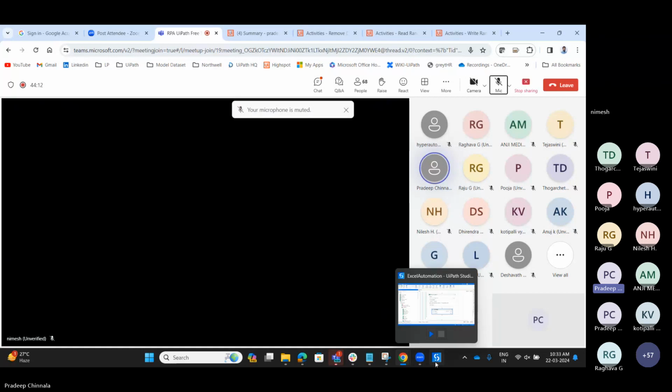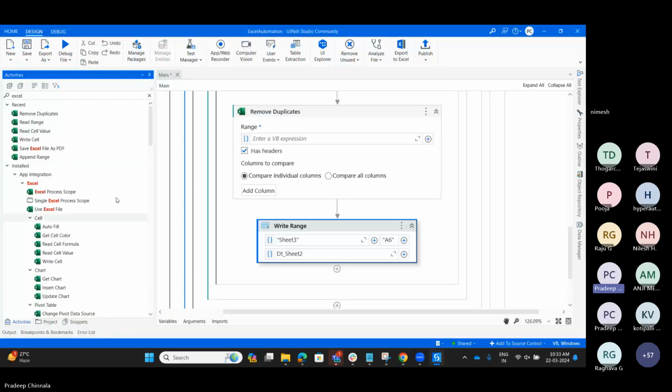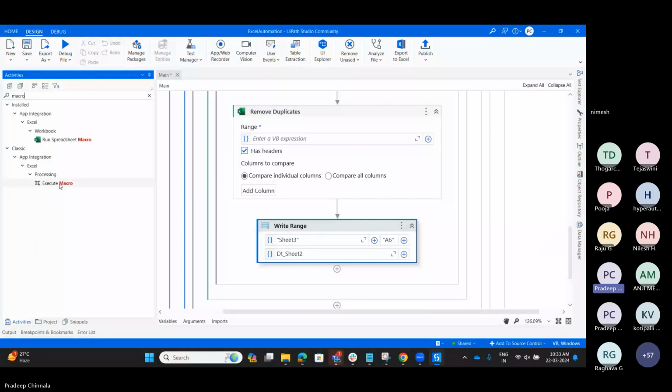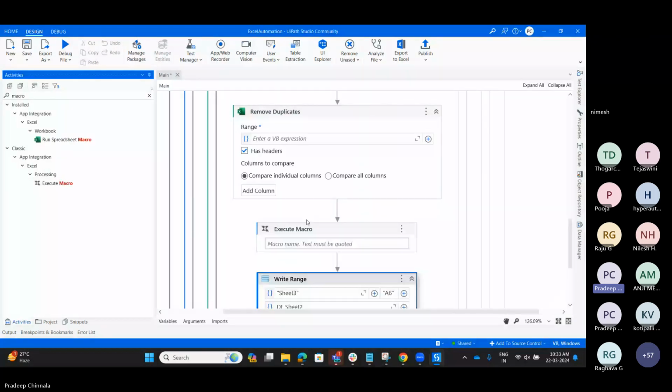For a macro generated file, what we have to do is check for the activity called execute macro. Here we need to pass the Excel that has the macro, and the macro name.